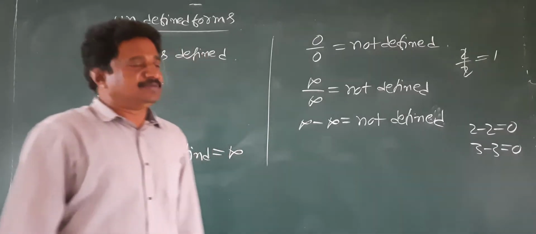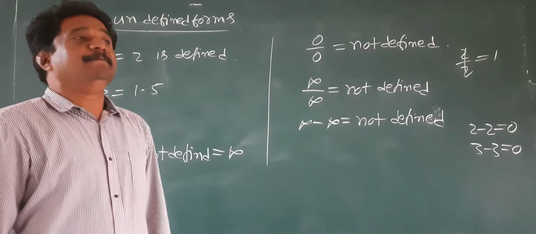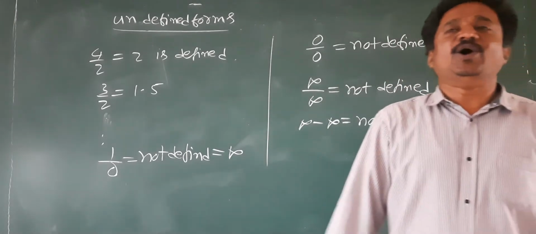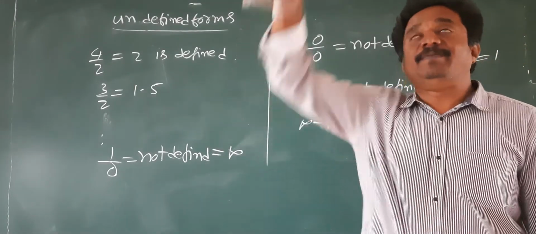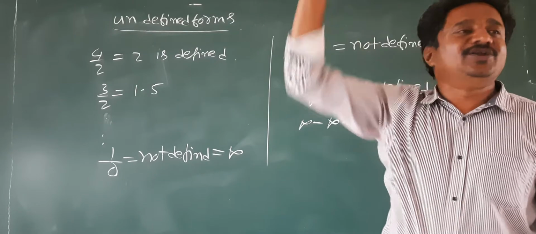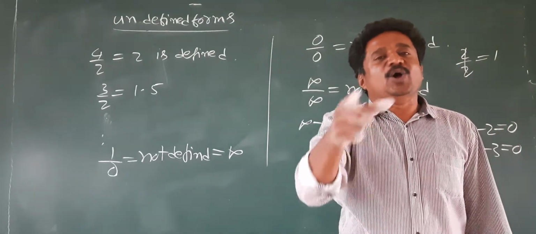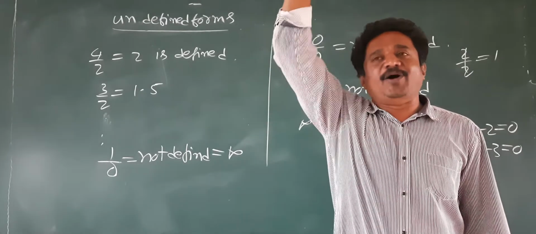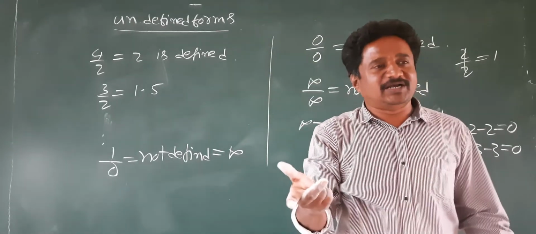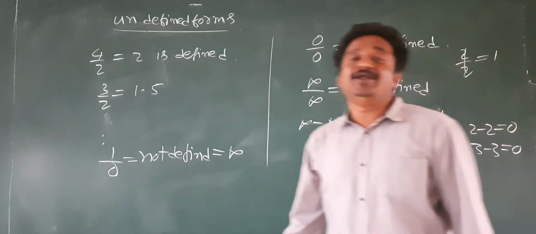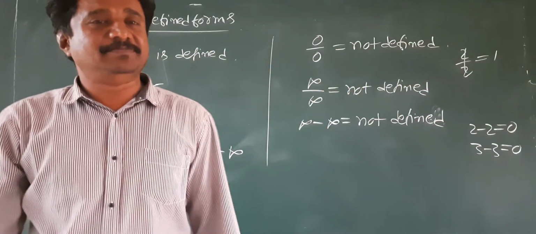No, it never becomes 0. It won't be 0. Because again same example, is it possible to subtract all soil particles from all stars? No, we cannot do that. That means not defined. You got some idea about not defined or undefined forms in maths.